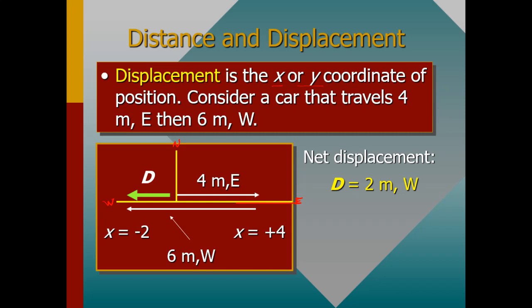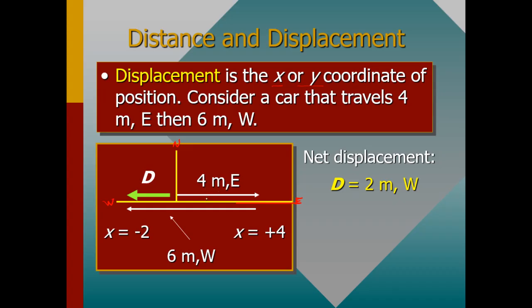And the answer is simply 2 meters west. Remember, the resultant is on the west side. That's why we are saying 2 meters west. According to displacement, it depends on the angle or direction.